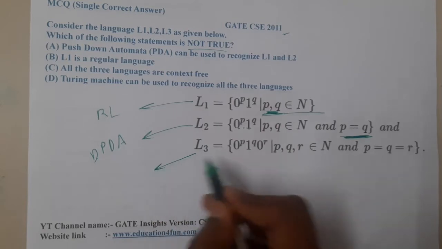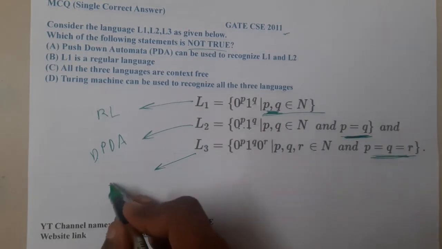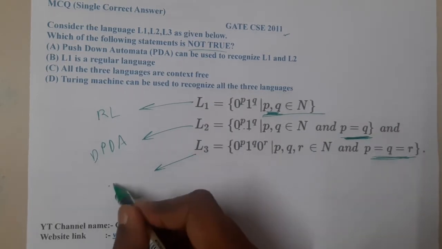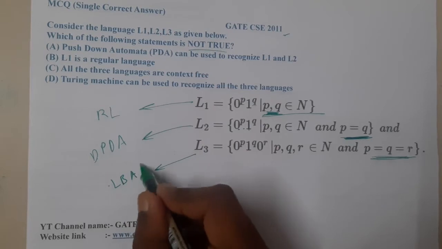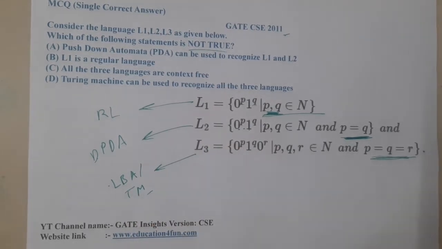Similarly, when it comes to the last one, here we are having a 3 variable comparison, so a PDA will not be enough. You need at least a linear bounded automata or Turing machine, right? Yes. So now let us check the options. We are in search of the option that is not true, right?